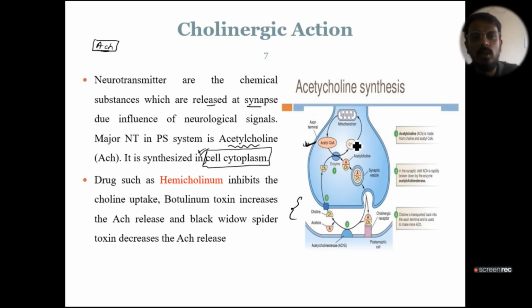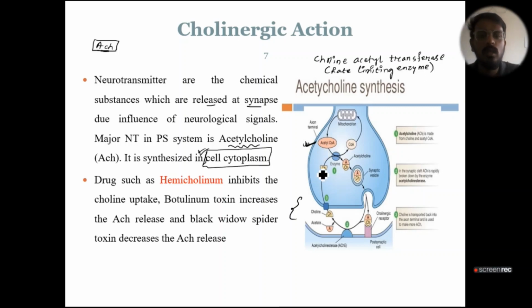After the release of acetyl coenzyme A, the acetyl coenzyme A reacts with choline in the presence of one important enzyme. The enzyme name is choline acetyltransferase. So you should remember that this one is the rate limiting enzyme. Question asked from this also. Rate limiting enzyme. By combining the acetyl coenzyme A with choline, it will form acetylcholine.